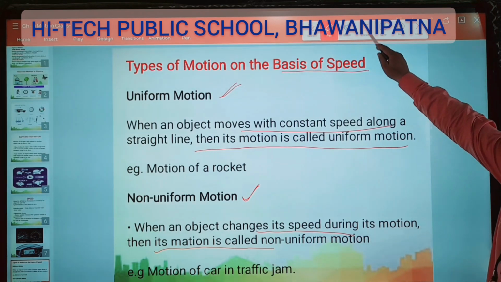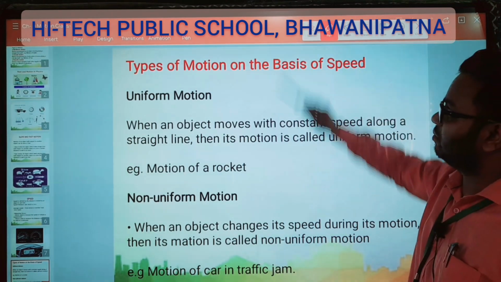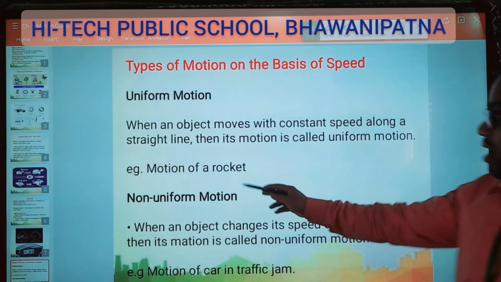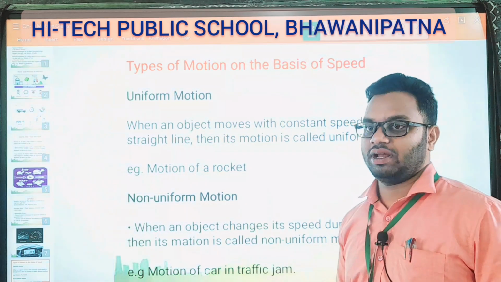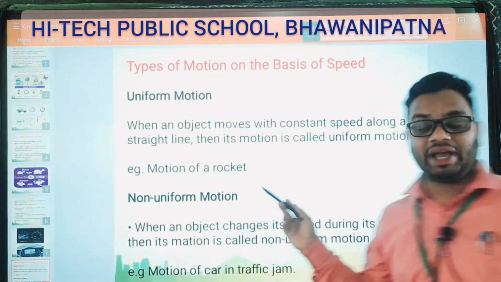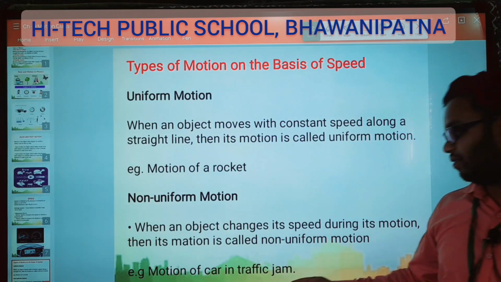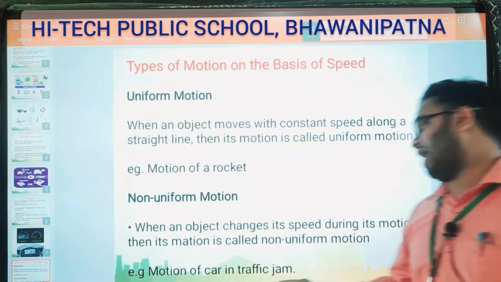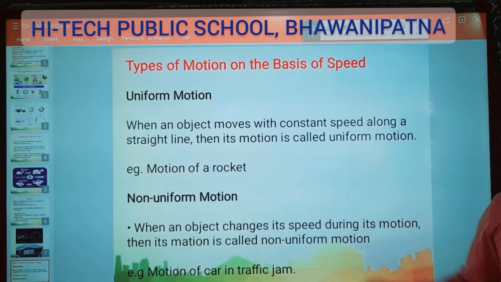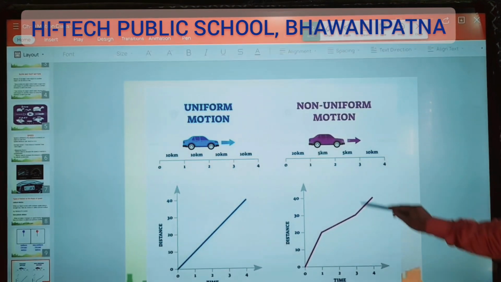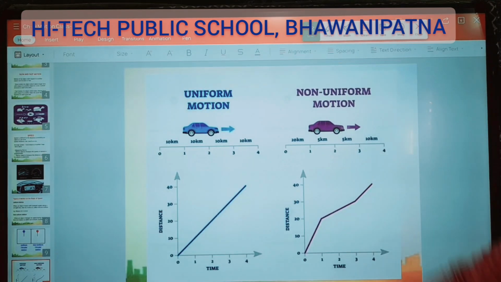So here it is the motion of a rocket. Motion of a rocket will be uniform motion, and motion of a car in a traffic jam will be non-uniform motion. You see the graph picture of this.